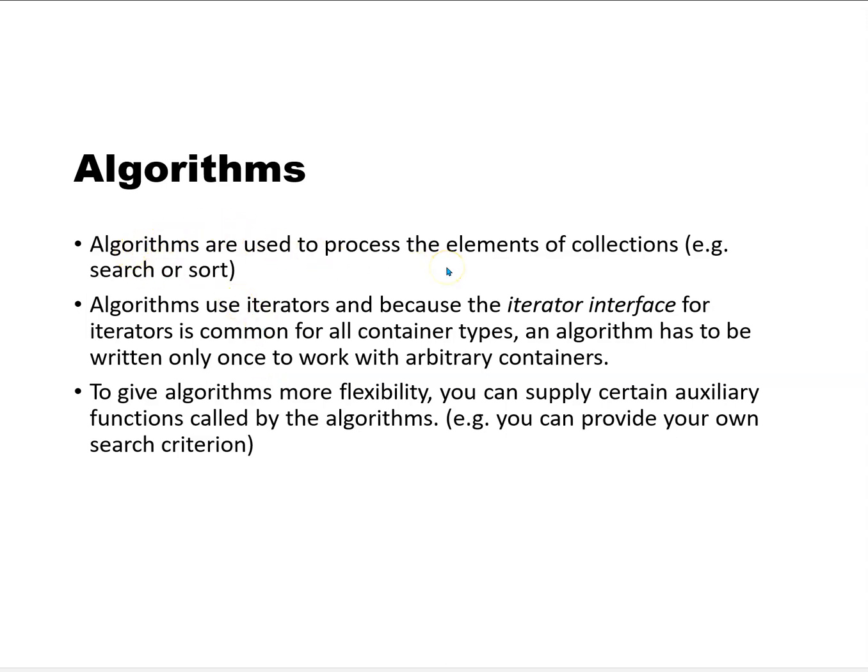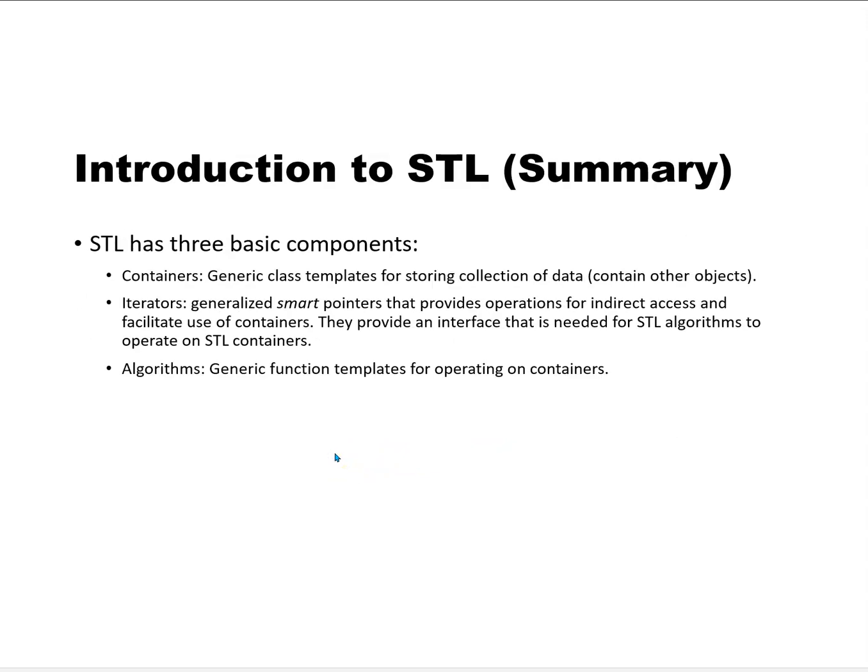Algorithms are used to process the elements of collections, i.e. search, sort. Algorithms use iterators, and because the interface for iterators is common for all container types, an algorithm has to be written only once to work with arbitrary containers. To give an algorithm more flexibility, you can supply certain auxiliary functions called by the algorithms. For example, you could provide your own search criteria.